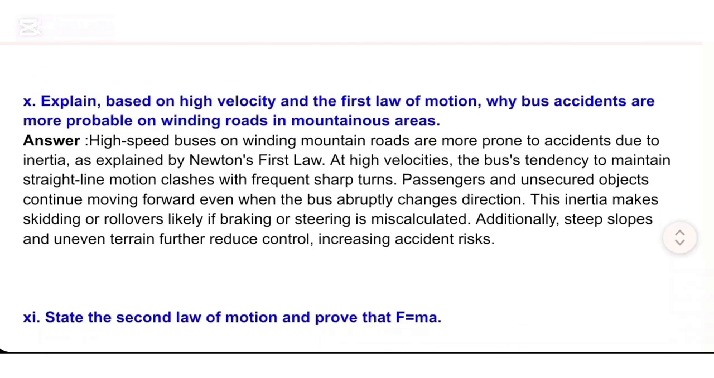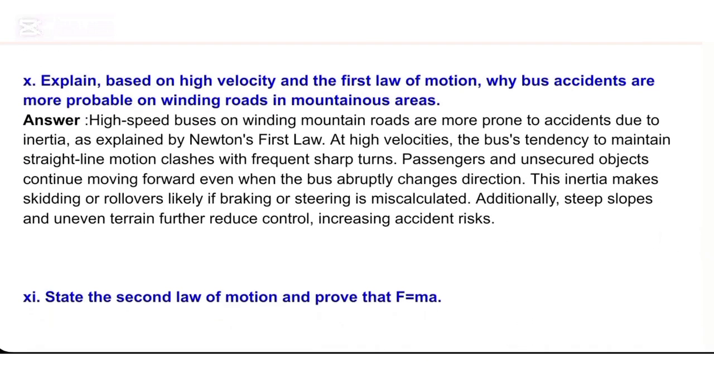X. Explain, based on high velocity and the first law of motion, why bus accidents are more probable on winding roads in mountainous areas. Answer. High-speed buses on winding mountain roads are more prone to accidents due to inertia, as explained by Newton's first law. At high velocities, the bus's tendency to maintain straight-line motion clashes with frequent sharp turns.